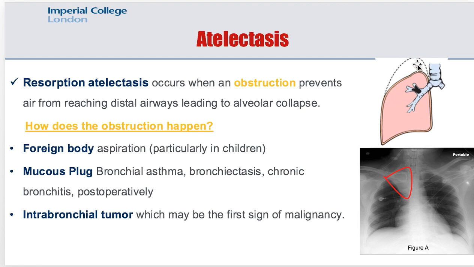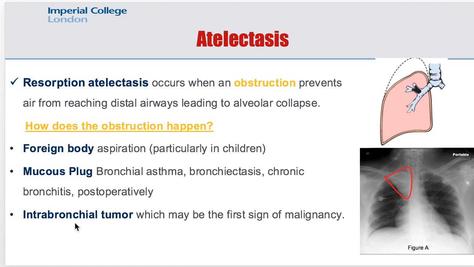So how does the obstruction happen? Obstruction to the airways can happen due to many causes. Aspiration, especially in children, like foreign body aspiration. Mucus plug, for example, following bronchial asthma, bronchiectasis, chronic bronchitis, or post-operatively. We will discuss these diseases later on during our coming sessions. I don't think that you know what bronchial asthma or bronchiectasis or chronic bronchitis is, but we are going to discuss them later on. Anyways, all of these conditions can lead to mucus plug within the airways, obstructing the airways.